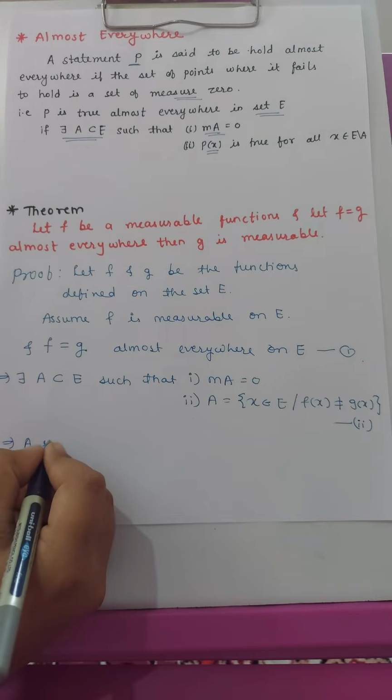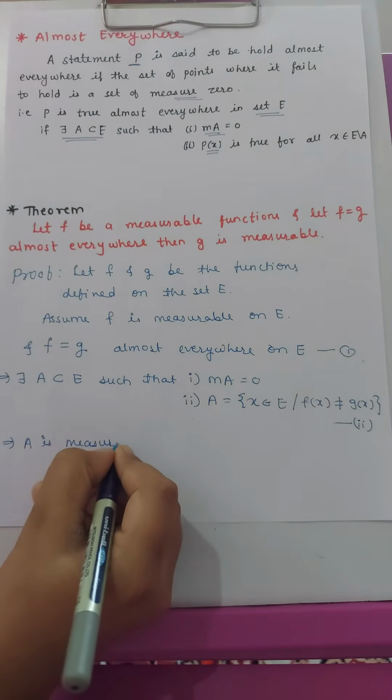Now A is measurable, since it is a subset of a measurable set.